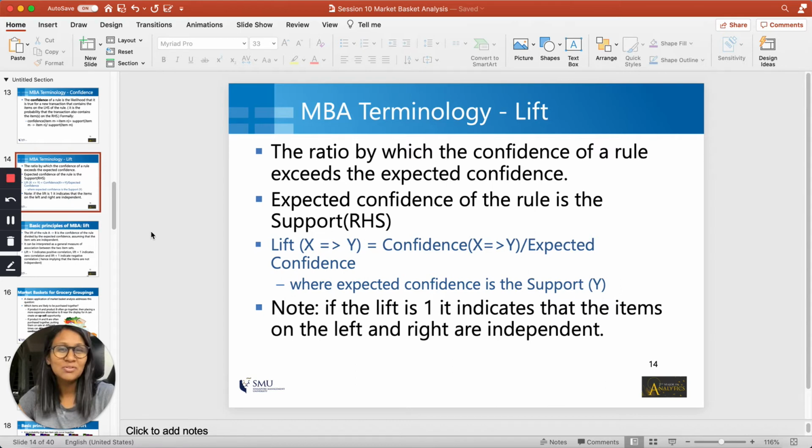So you see that when I compare the confidence with the expected confidence, they are both equal to each other, which means that the chances of finding eggs in a basket is not impacted by the presence or absence of flour and sugar. So let me repeat that. If lift is equal to 1, it means that the presence or absence of the right hand side is not impacted by the presence or absence of the left hand side. So we say that the left hand side and the right hand side are not associated with each other.